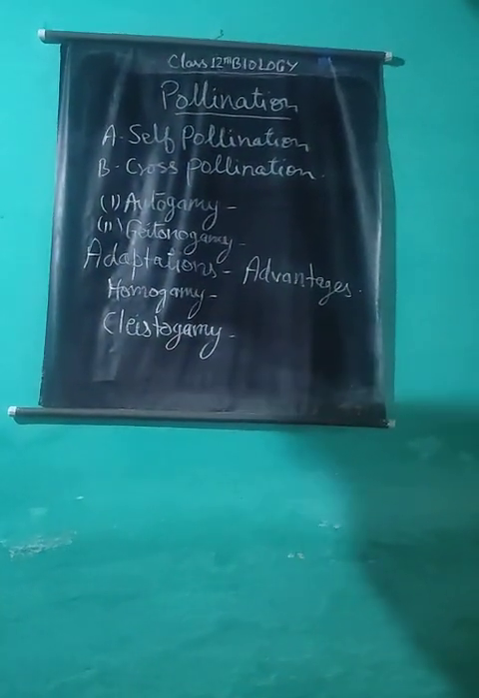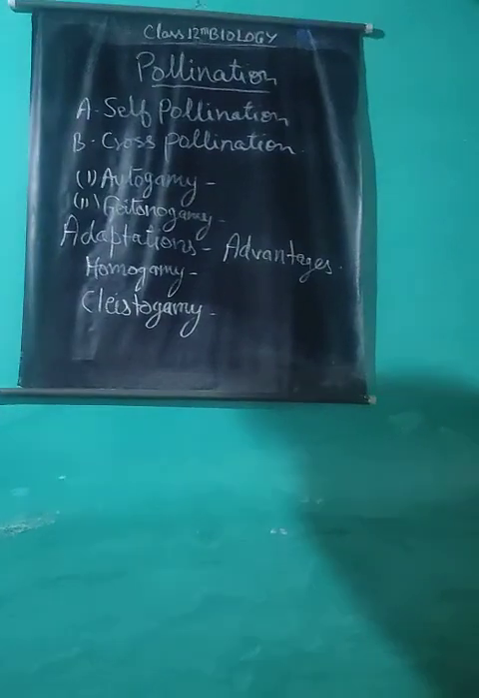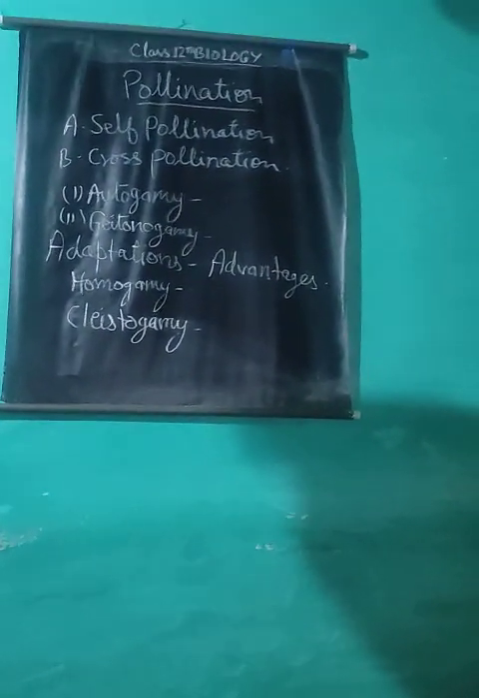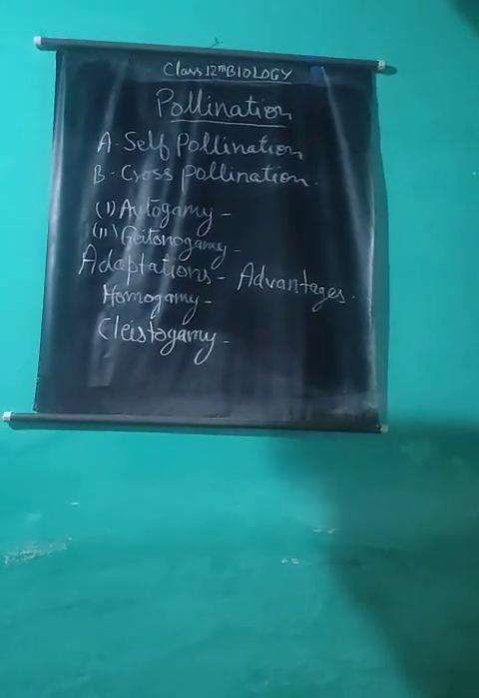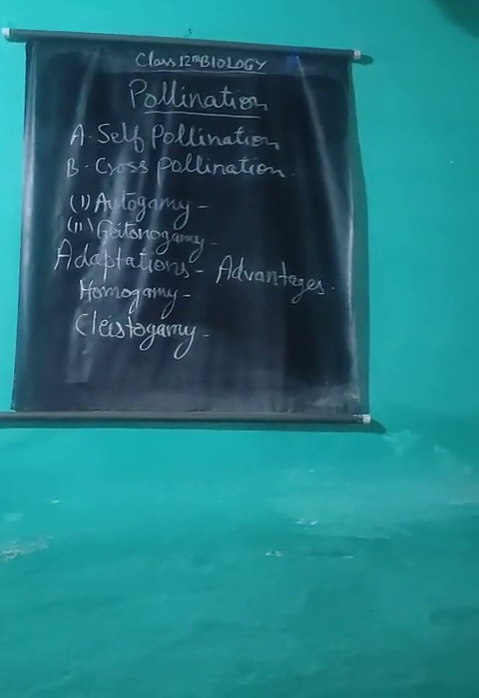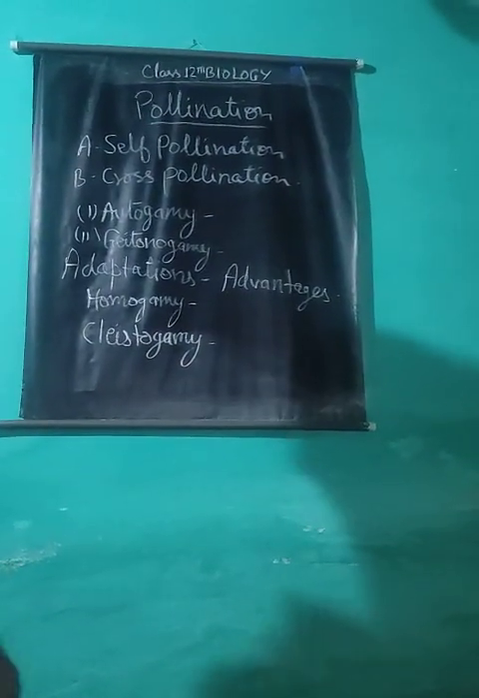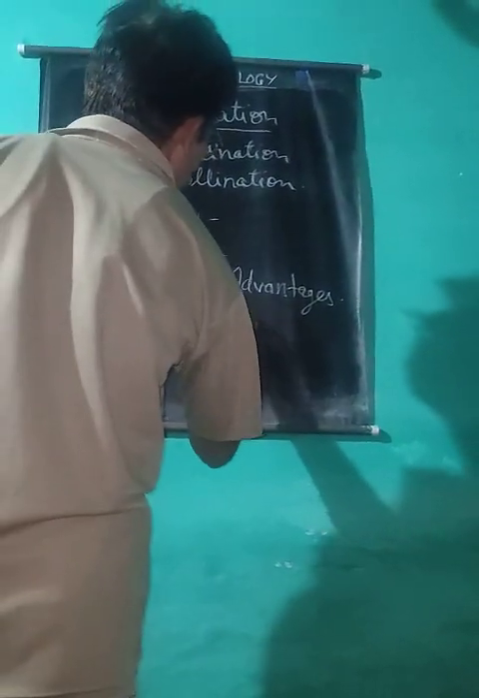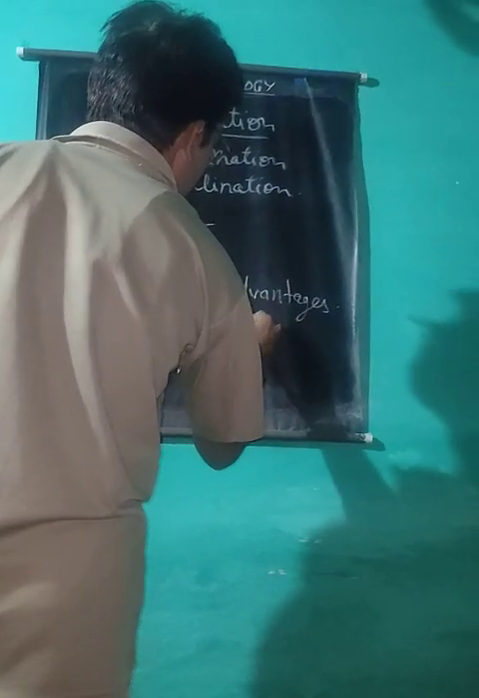Now the advantages of self-pollination: a few pollen grains can pollinate a flower, purity of race is maintained, self-pollination avoids wastage of pollen grains, and there are fewer chances of failure of pollination. Along with advantages, there are also some disadvantages of self-pollination.